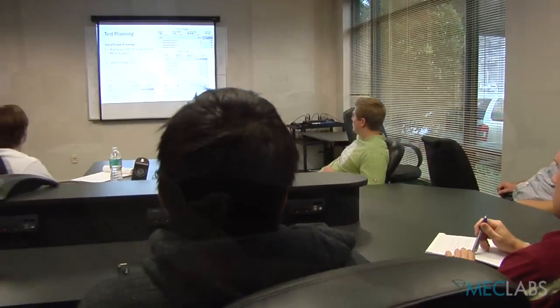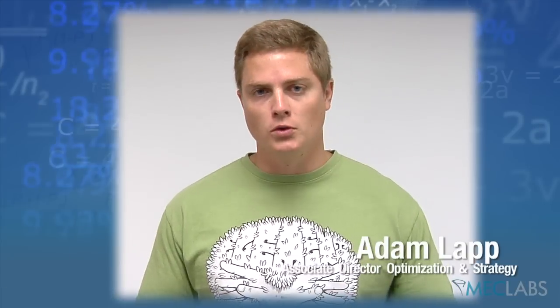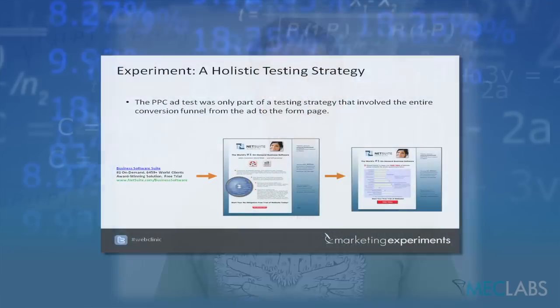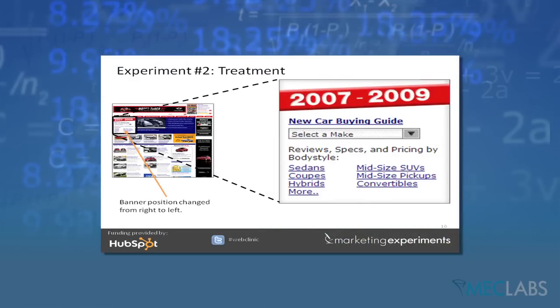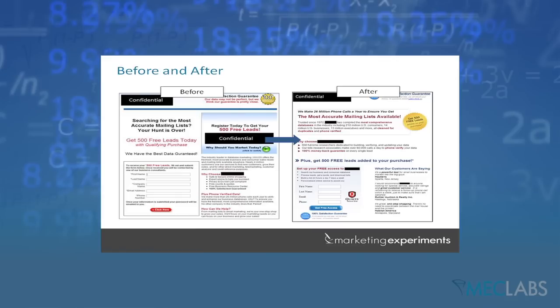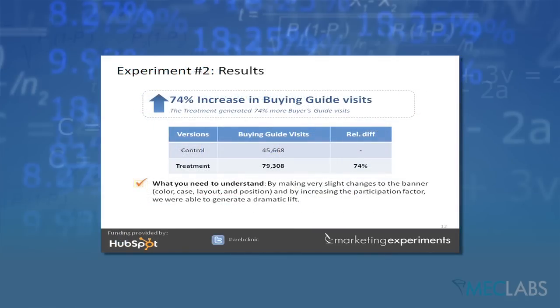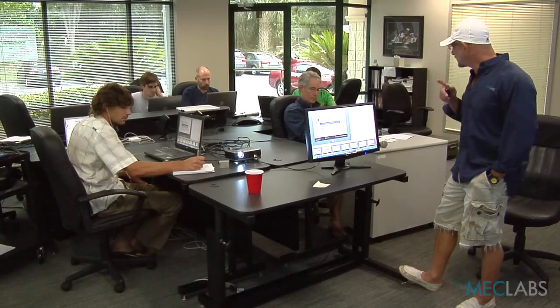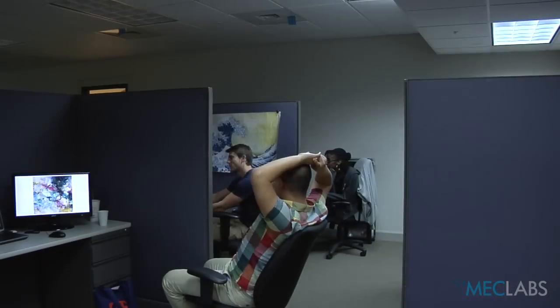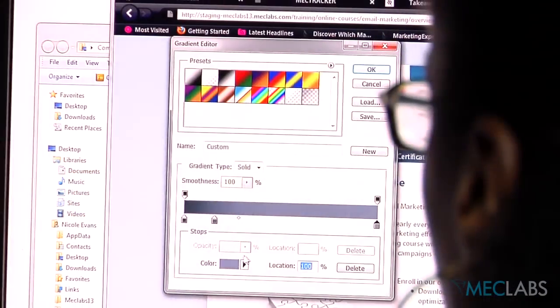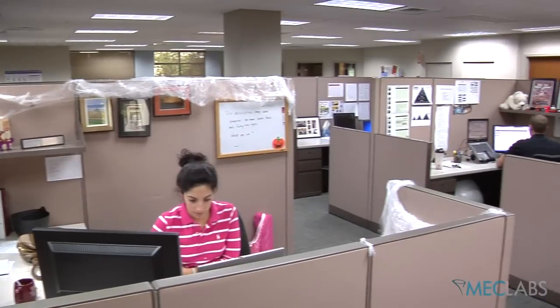So it's one thing to read something in a book, on a blog, do this, don't do this, this works. But it's another thing to actually show them, real test results, visuals. This is what the page was before, this is what we did, and this is the reaction the audience had to the page. From 45,000 visits to 79,000 visits, and there's almost no change in the ad except a little form-filled box, a color, and the position on the page.